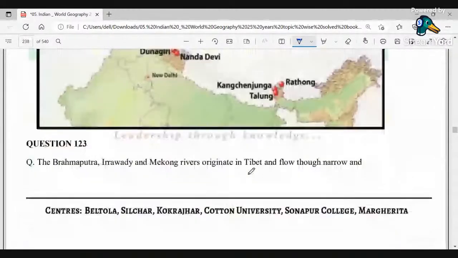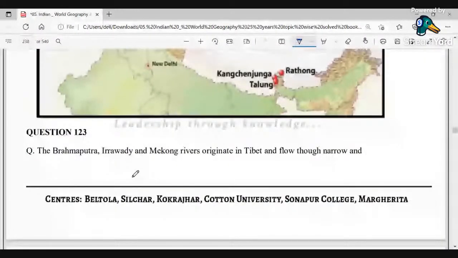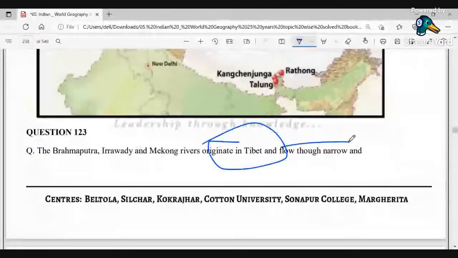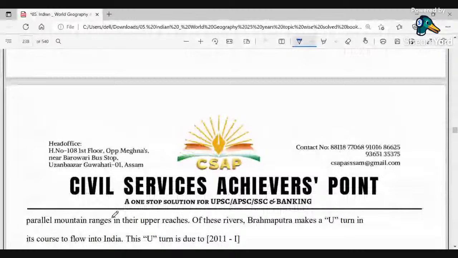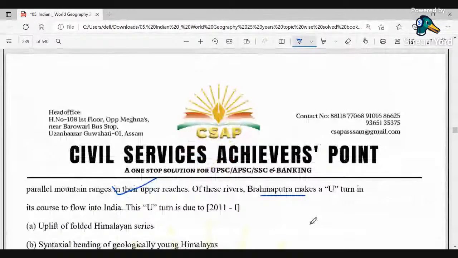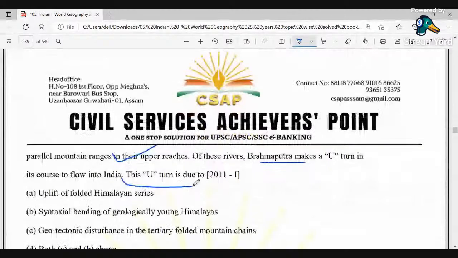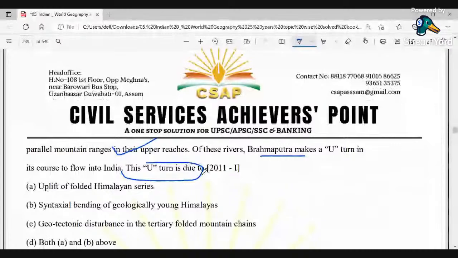The Brahmaputra, Irrawaddy, and Mekong rivers originate in Tibet and flow through narrow and parallel mountain ranges in their upper reaches. Of these rivers, the Brahmaputra makes a U-turn in its course from India. The U-turn is due to what? Uplift of the folded Himalayan series, syntaxial bending of the geologically young Himalayas, geotectonic disturbances in the tertiary folded mountain chains, or both A and B above are correct.